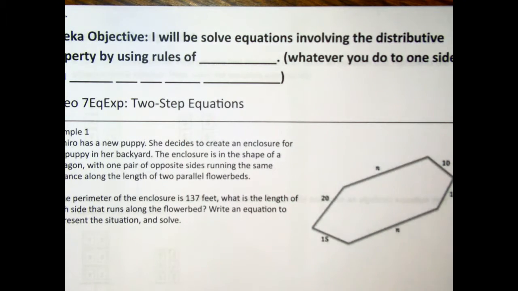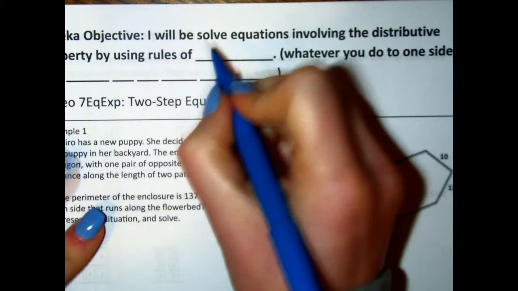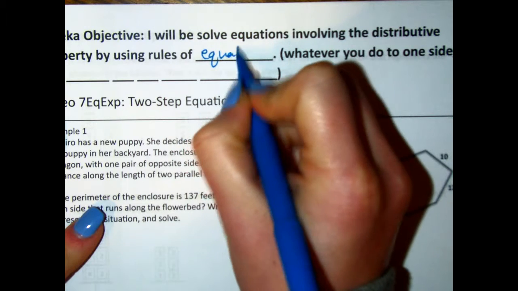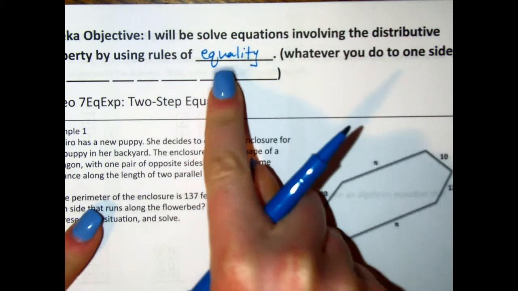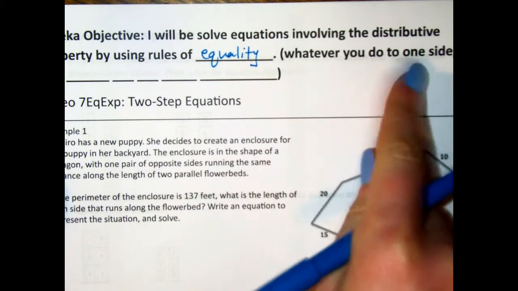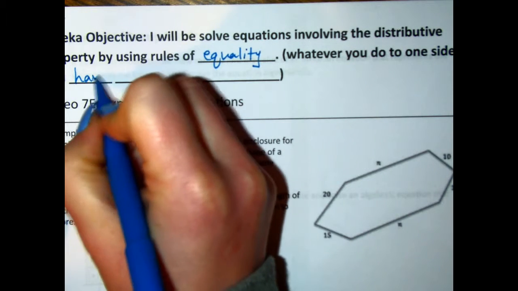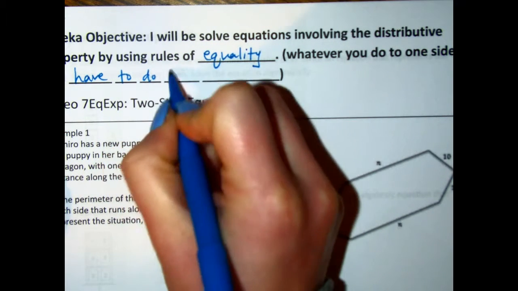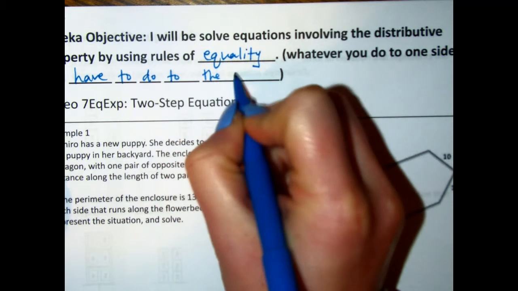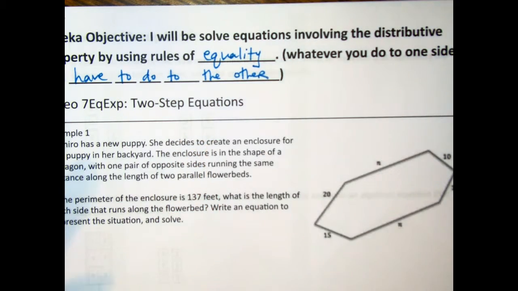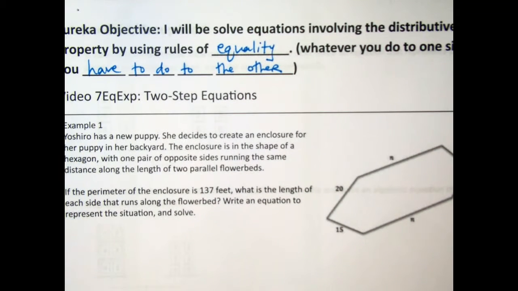I will be able to solve equations involving the distributive property by using rules of equality. And rules of equality are whatever you do to one side, you have to do to the other. Exactly the same. If you add 2 to one side, you have to add 2 to the other side so that the equation stays equal. So we have one word problem here and then 3 two-step equations to do.